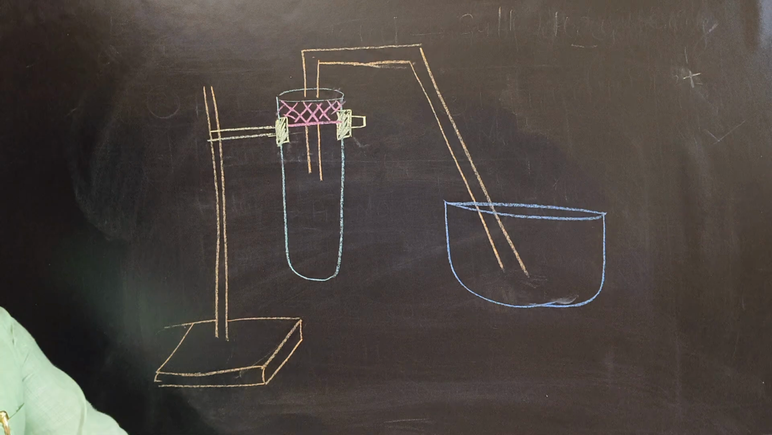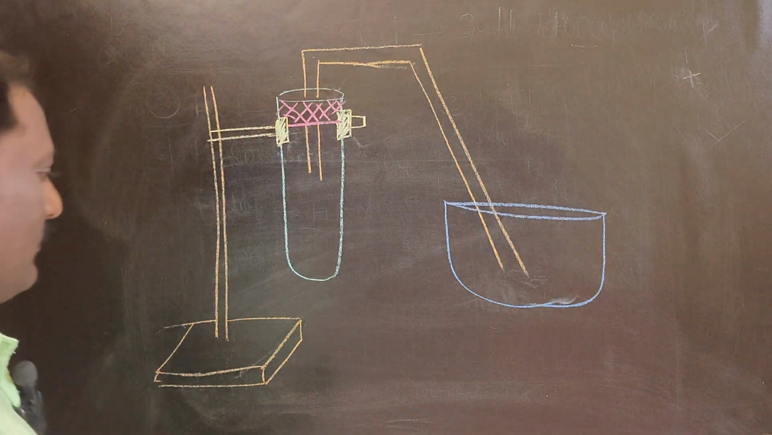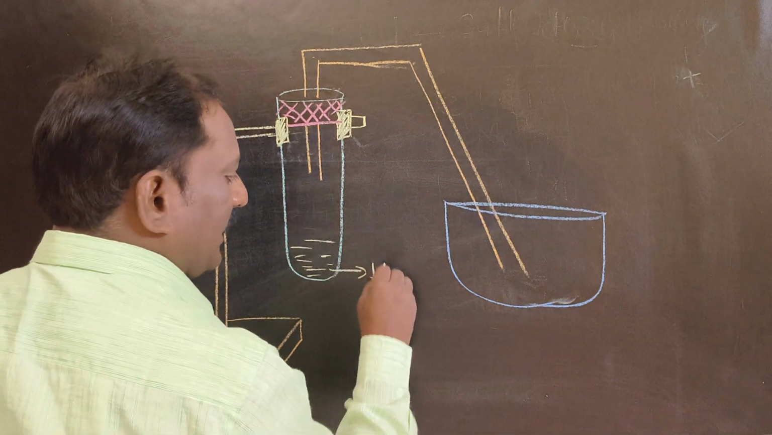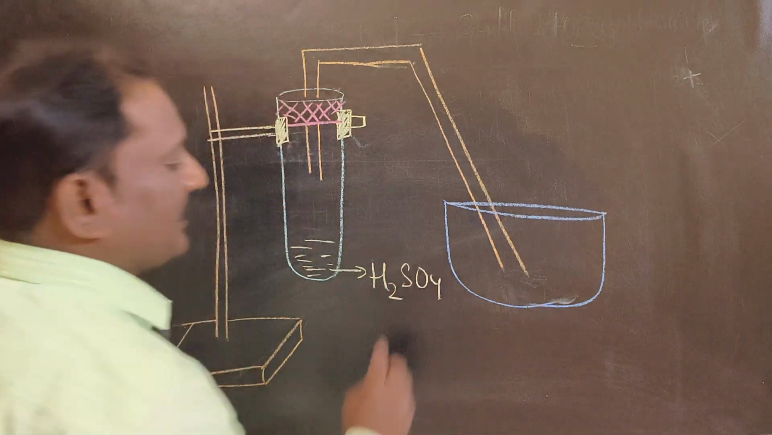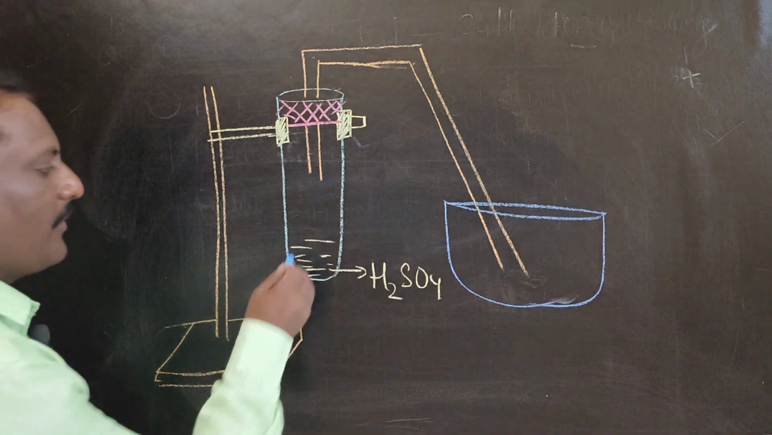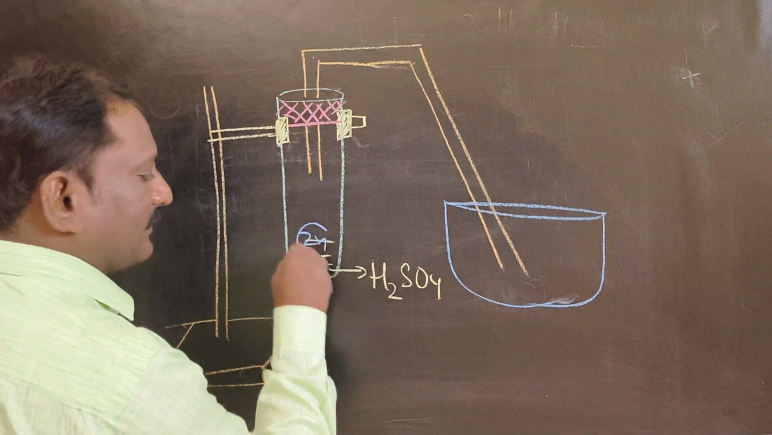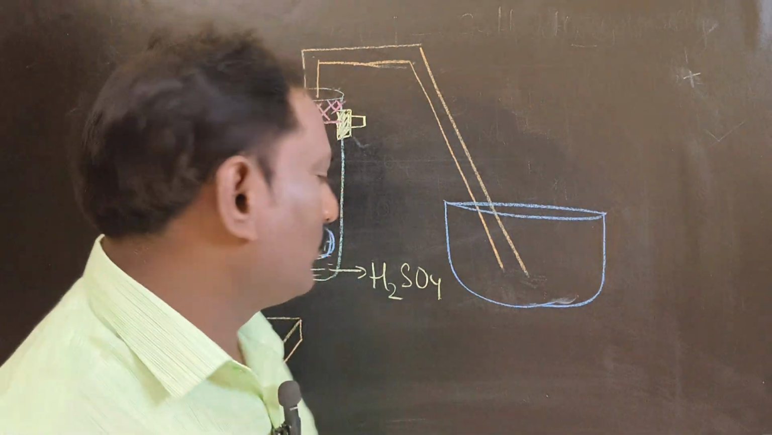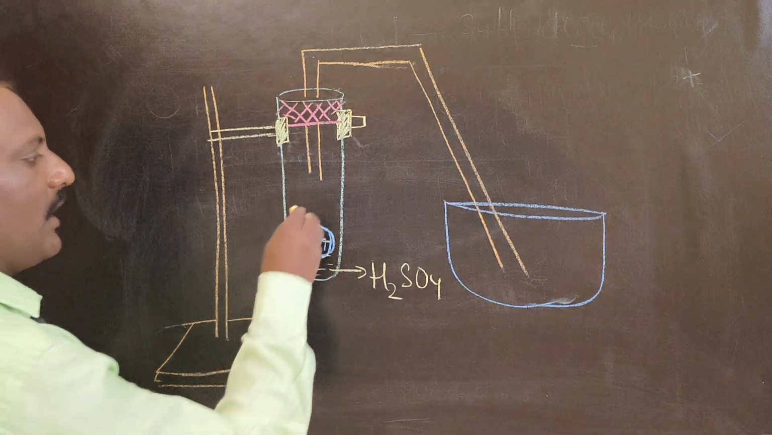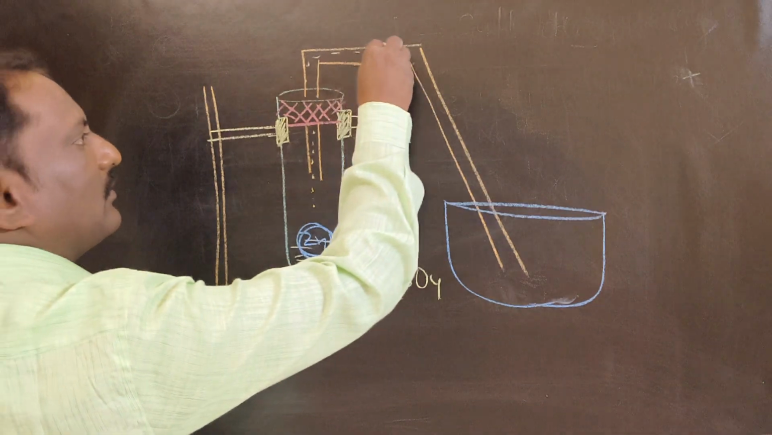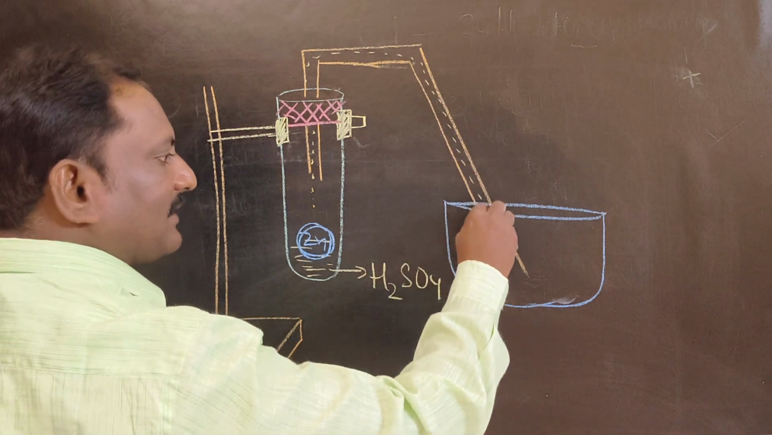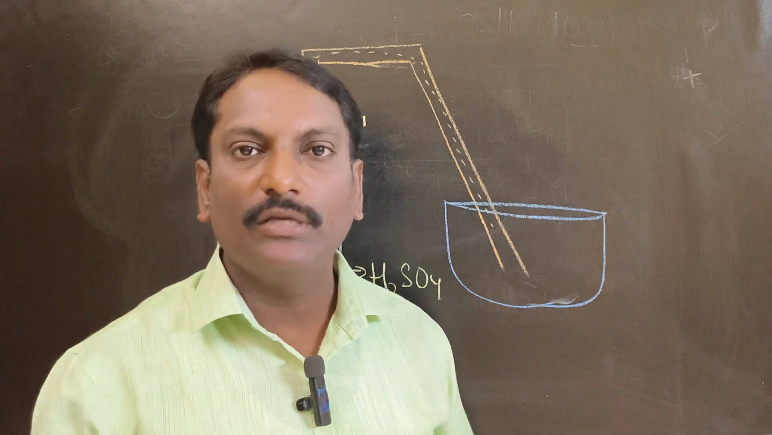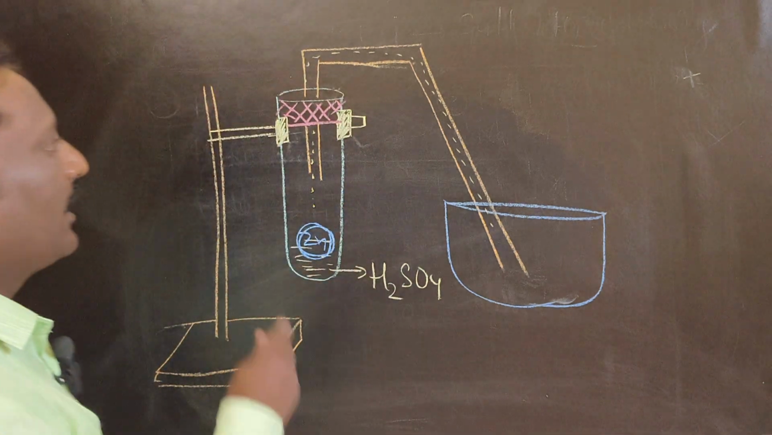So look at the picture. The test tube consists of a few ml of aqueous solution of sulfuric acid, H2SO4. I am dropping one zinc coin. When the zinc coin is dropped in sulfuric acid solution, you must have seen evolution of gas taking place. What is the name of this gas? That is hydrogen, right? Because generally acid reacts with metal to give salt plus hydrogen gas. Here, hydrogen gas.